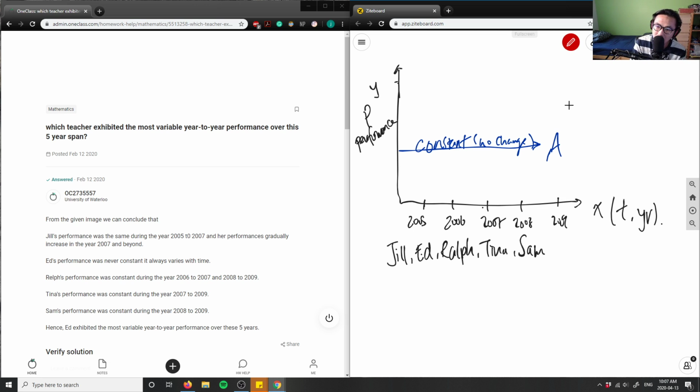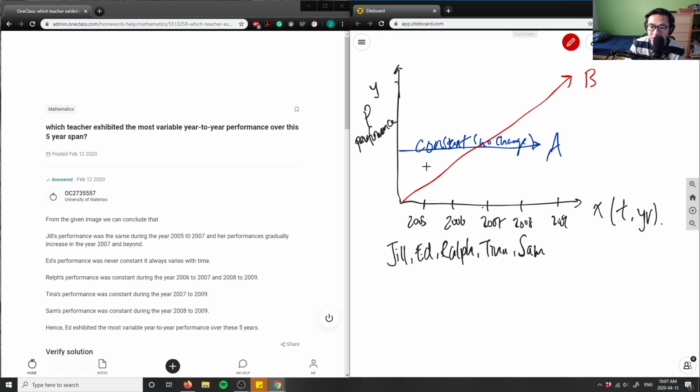What if I had something like that, my red graph here? What would that mean? Let's say this is person B. So again, if A was constant, there's no change. This B here, if you analyze this line, there is some sort of slope. Again, you can relate it back to rise over run, to a change in something.